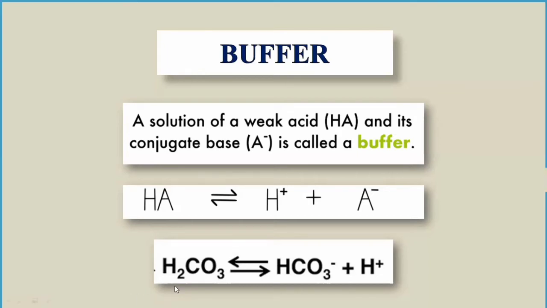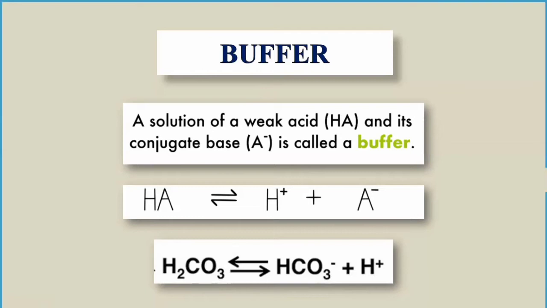Then in that condition, this carbonic acid will again dissociate into bicarbonate and hydrogen ion. So it will provide the hydrogen ion, and then again it will normalize or neutralize the pH. So that's how the buffering occurs. That's how the buffers act, they are the combinations that they will add.